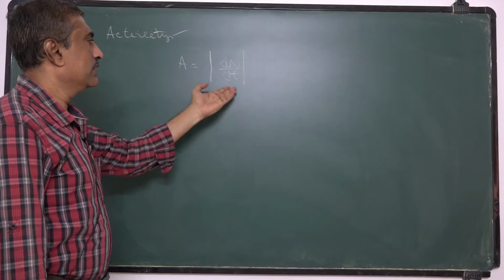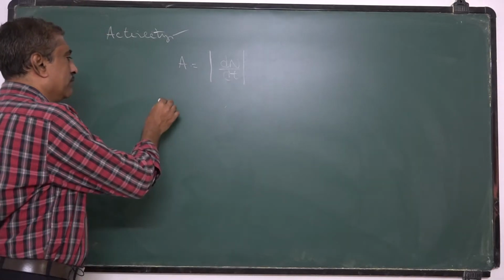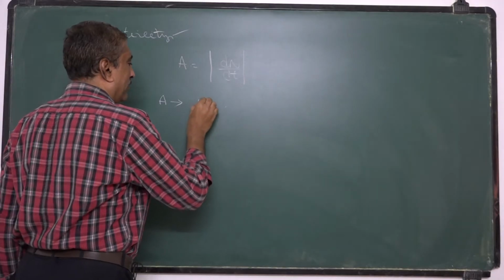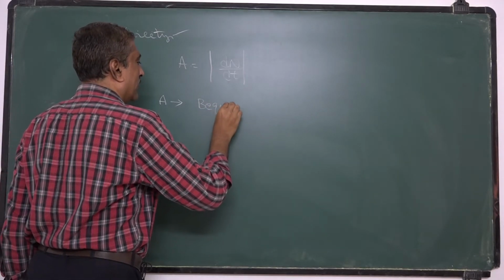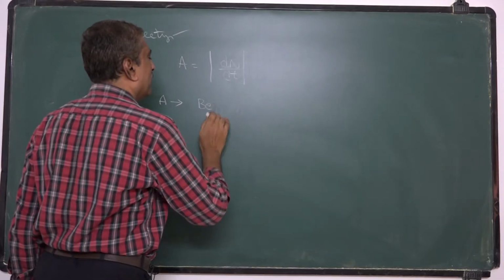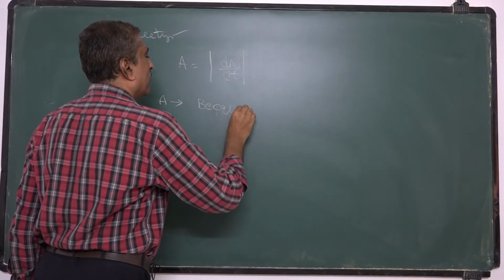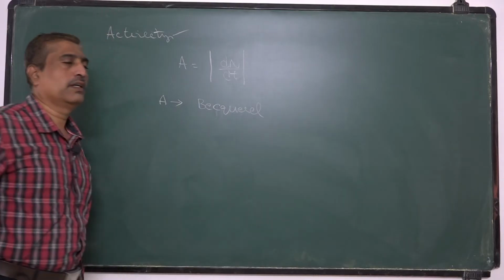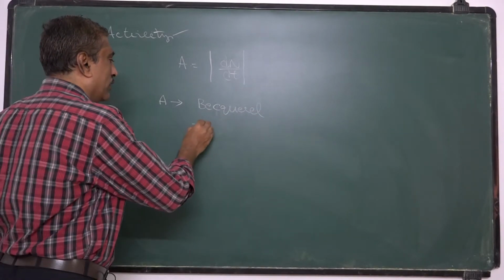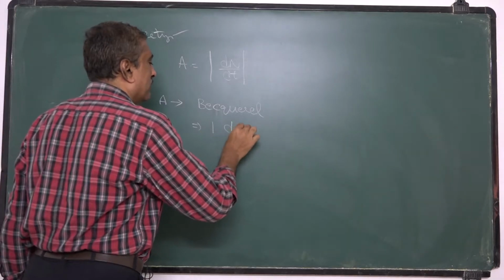The activity is measured by a unit called becquerel, which is equal to 1 disintegration per second.